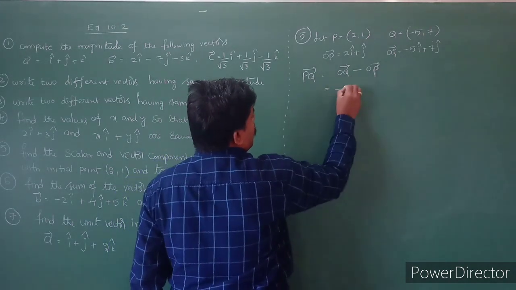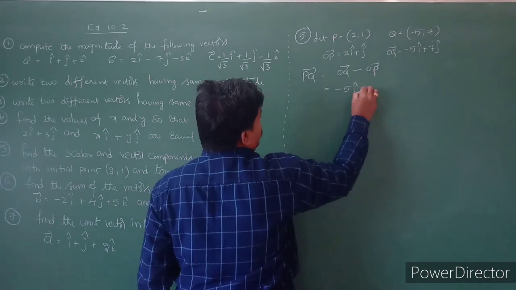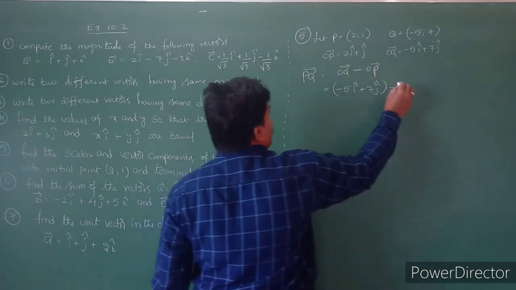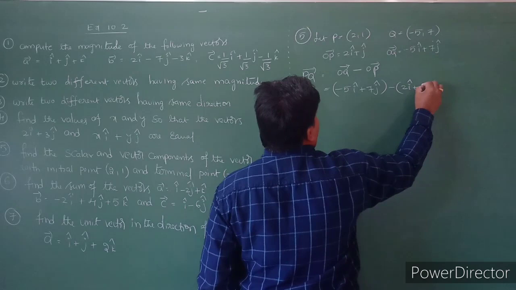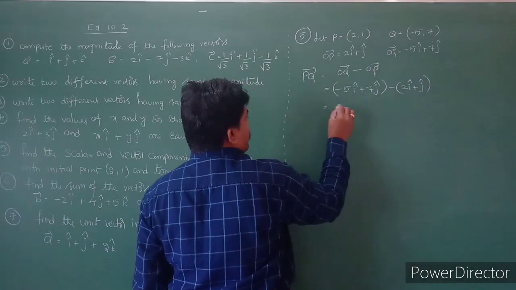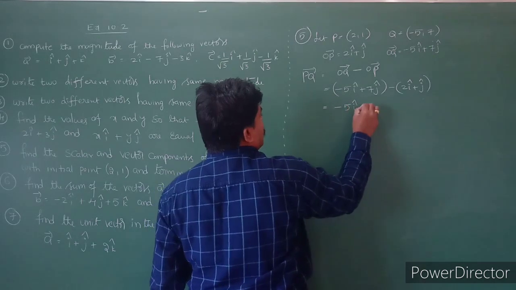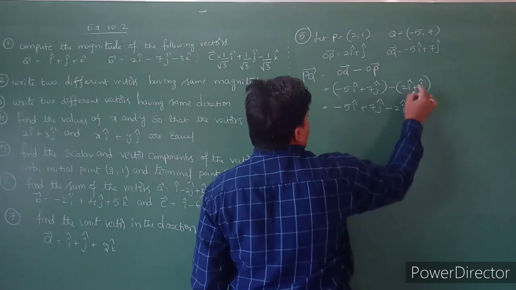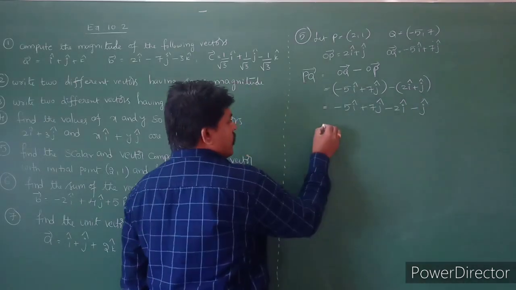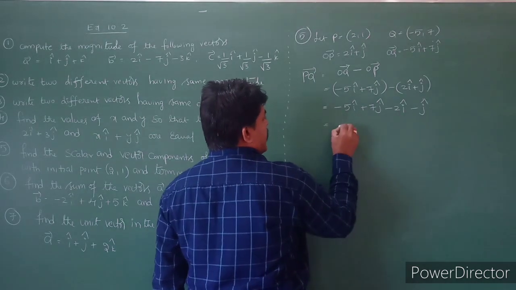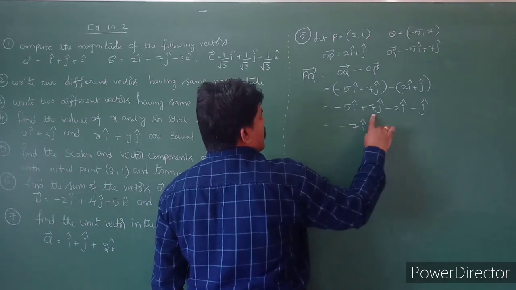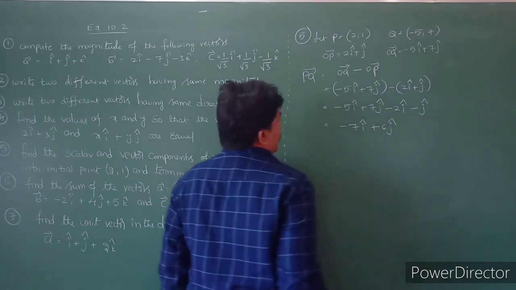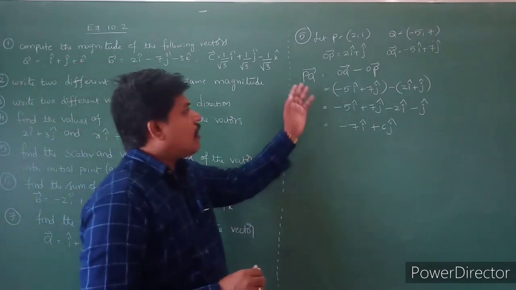So what is the OQ bar? OQ bar is nothing but minus 5i plus 7j, minus OP bar. OP bar is nothing but 2i plus j. So what happens? Minus 5i plus 7j minus 2i minus j cap. So here minus 5i minus 2i, it will become minus 7i, and 7j minus j, it will become plus 6j. So this is the vector PQ bar.